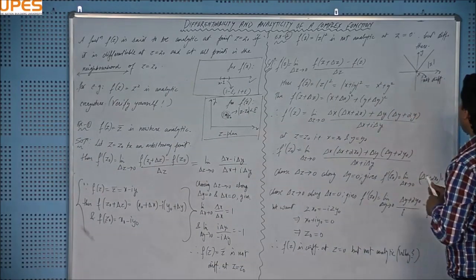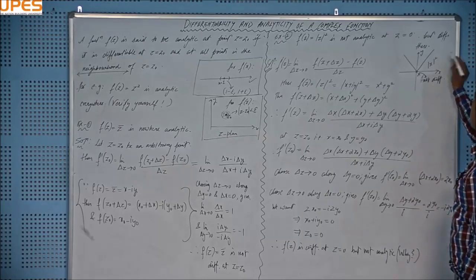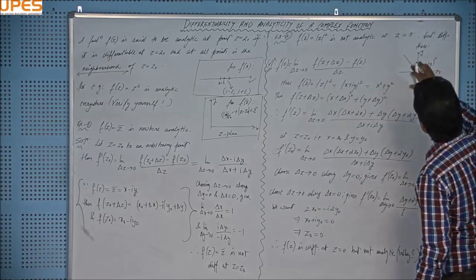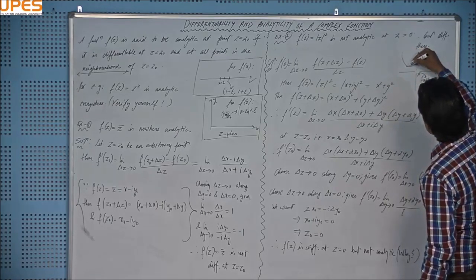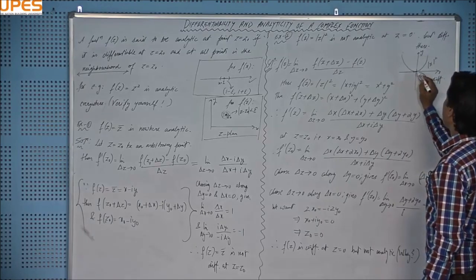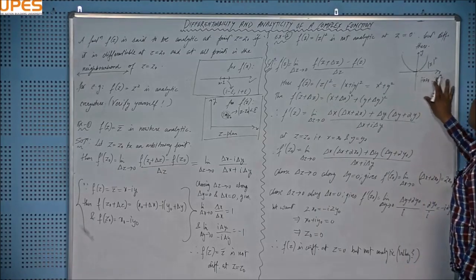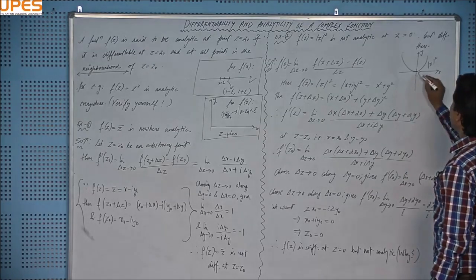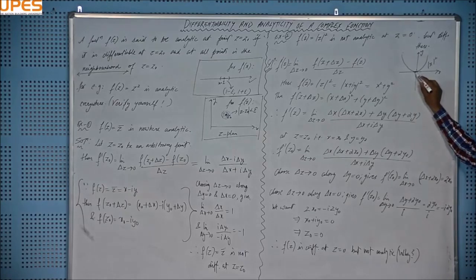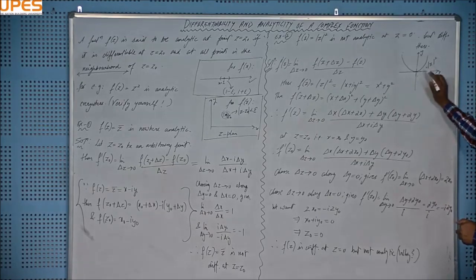And if you draw the graph of mod x square, if you square it, it will become smooth at this point. The graph of mod x square is like this one, a parabola. In that case, it will be differentiable at this point. You can see that the curve is smooth at this point, and that indicates the differentiability in a real function. Smoothness indicates the differentiability in case of a real function, and this is differentiable at this point 0.